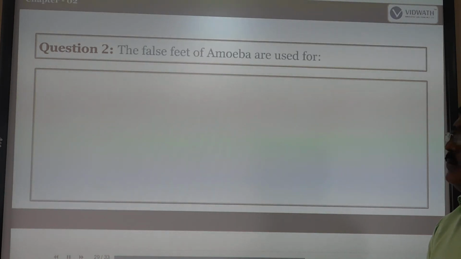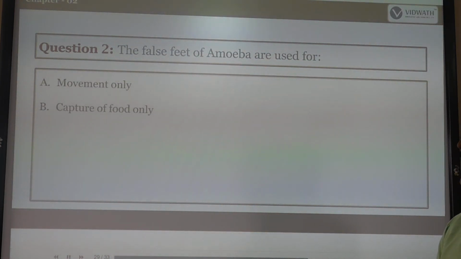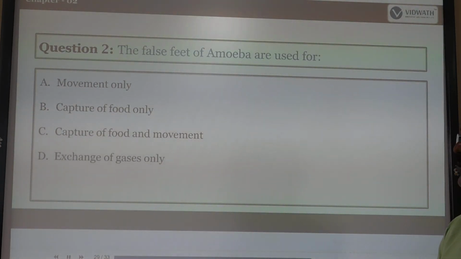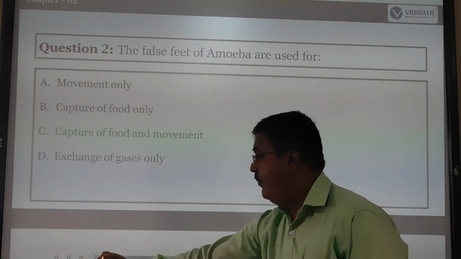Next question. The false feet of the amoeba are used for movement only, capture of food only, both capture of food and movement, or exchange of gases only. The correct answer is capture of food and also movement.